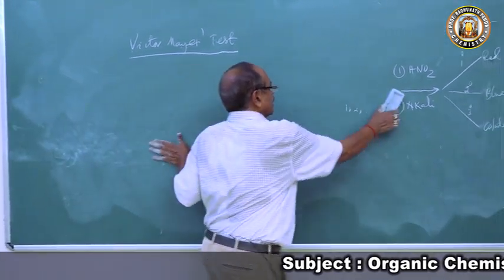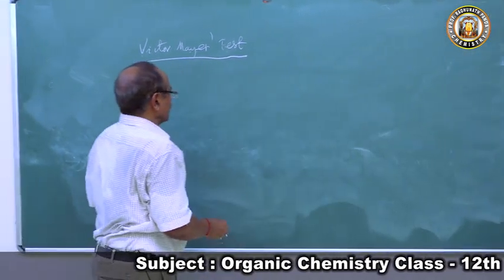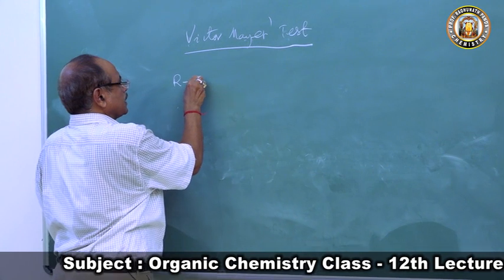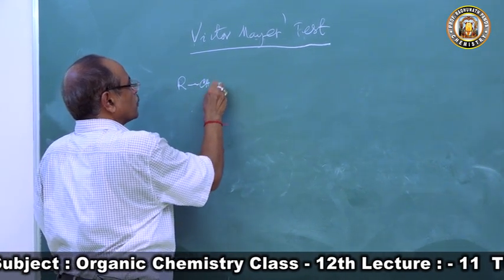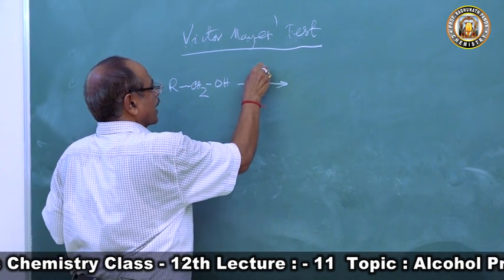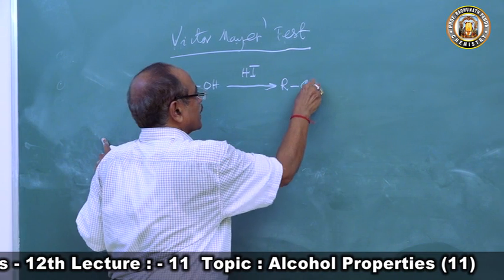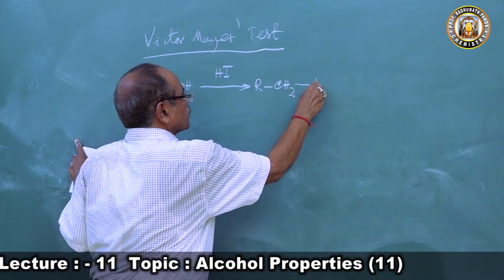So let's write the reaction, it is a principle. Now I am taking primary alcohol, say RCH2OH. I treat this with hydrogen iodide. This produces its alkyl iodide, RCH2I.